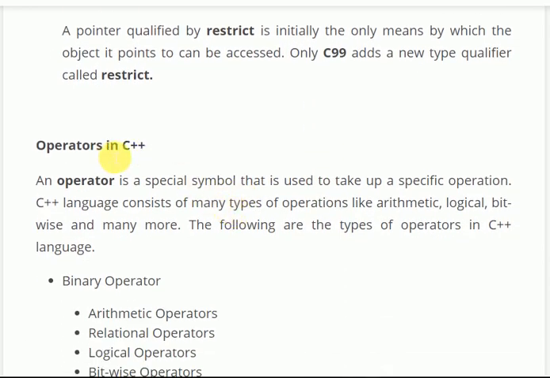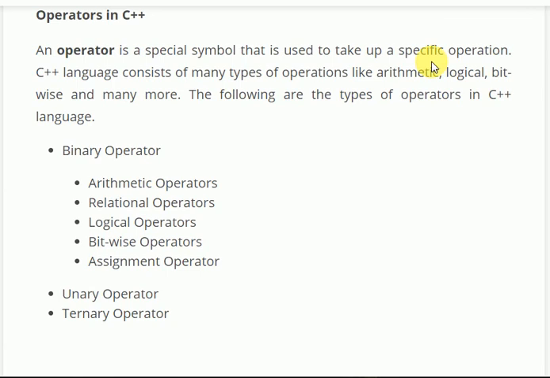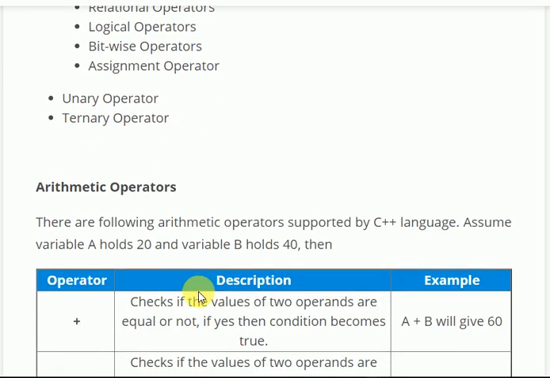Operators in C++: we have binary operator, unary operator, and ternary operator. A binary operator acts on two operands, like plus, minus, logical and, or, and bitwise operators, and the assignment operator. Unary operators are plus plus and minus minus, like i plus plus and i minus minus. The ternary operator means the conditional operator.